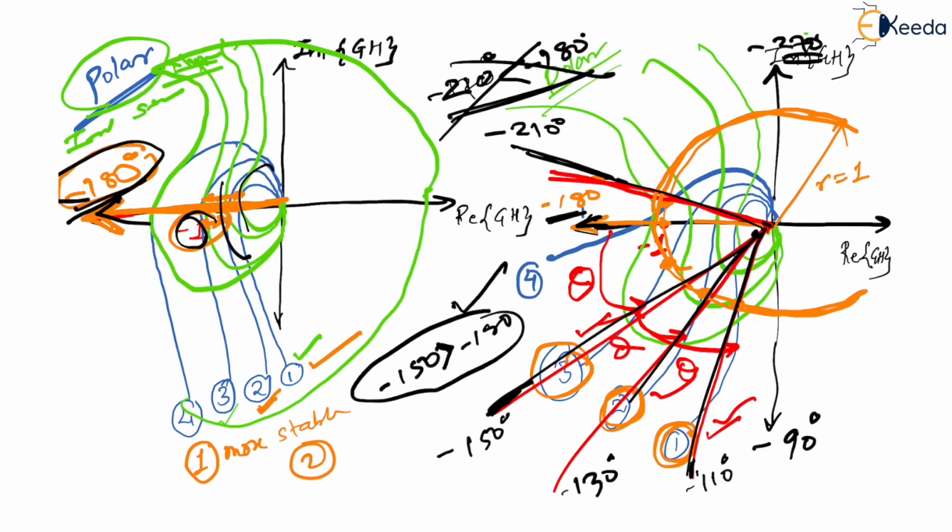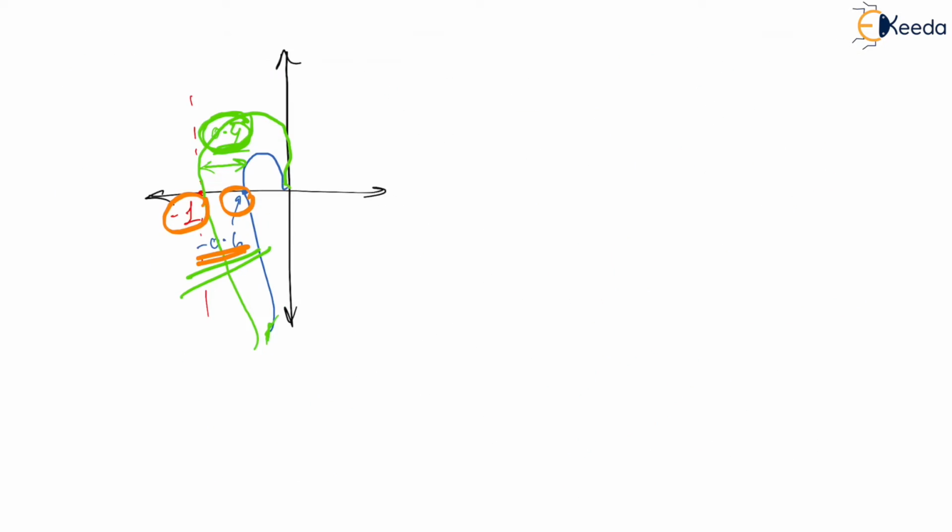We have seen that. Now I will try to write all these things in terms of a few equations or expressions, to be specific, right? So the first term we have is gain crossover frequency. What is that? It is denoted by omega gc. What is that frequency? I will tell you.